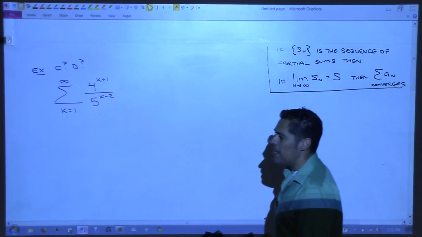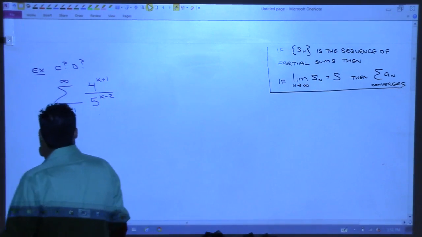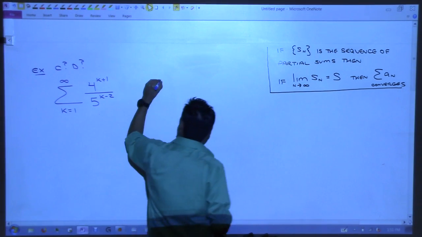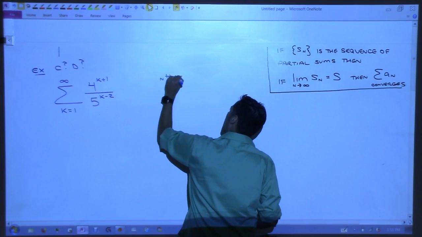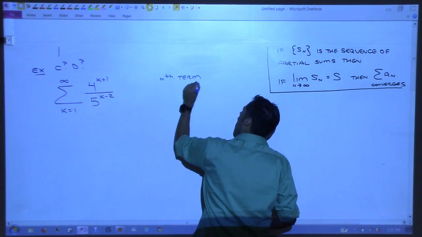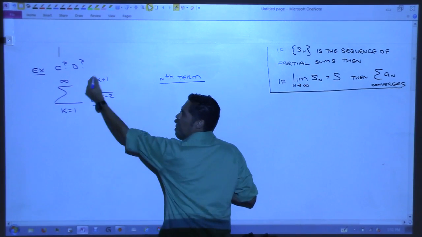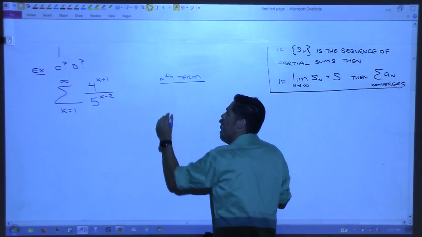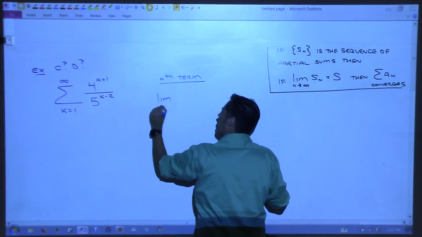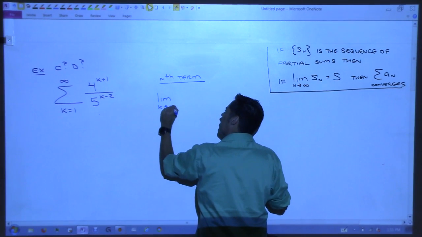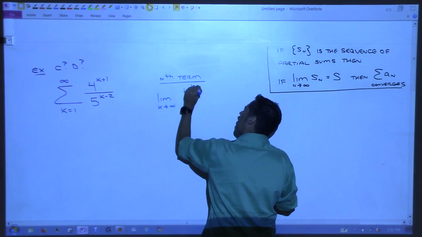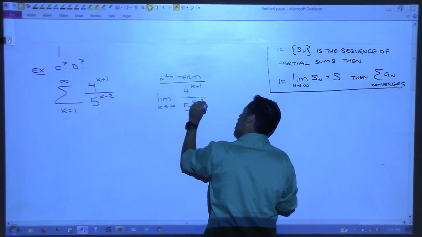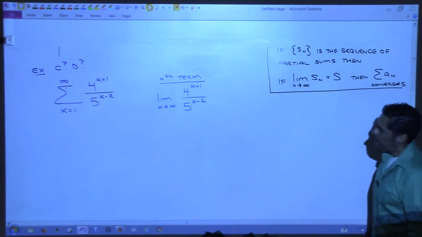All right, if we do the nth term test, what happens? Just let's think about it. We have to take the limit of this, right? As in this case, as k goes to infinity, because I'm using k. So if I take the limit as k goes to infinity of 4 to the k plus 1 over 5 to the k minus 2, what would happen?